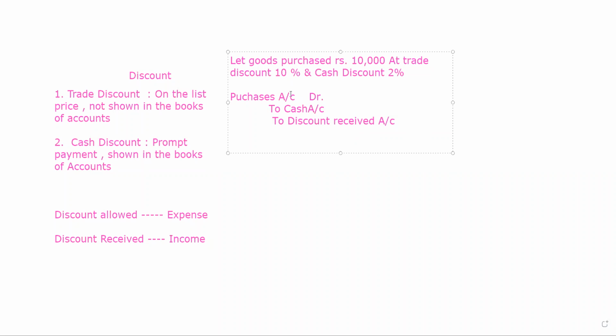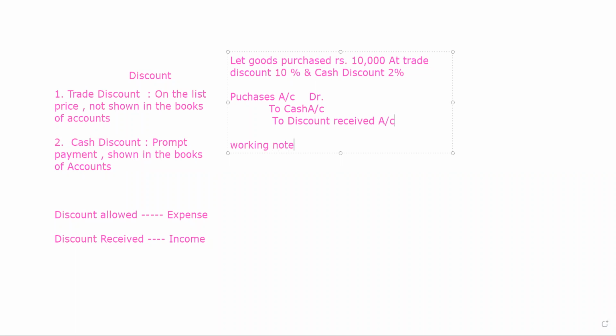Because in this case, when we are as a business purchasing the goods, we are paying cash for that, we are receiving discount, that is an income for our business, that is a profit for our business, and cash credit, what goes out, and goods we are purchasing are coming to the business. So purchases account debit to cash account to discount received account. Now the question arises that how the working note or the calculation is to be done.